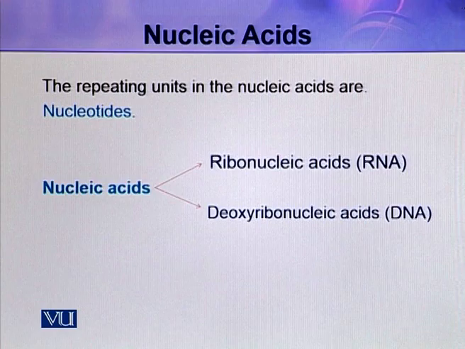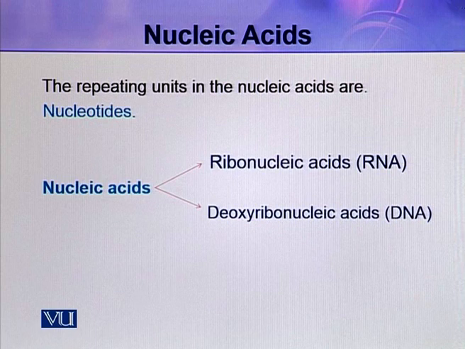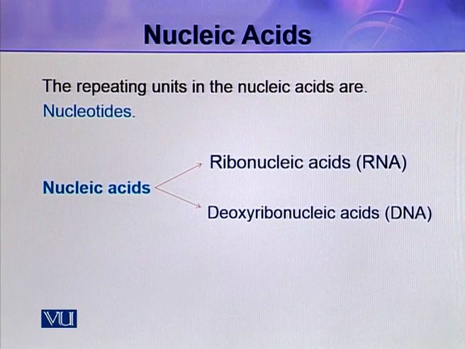Nucleic acids are mainly of two types. These are ribonucleic acids and deoxyribonucleic acids. Ribonucleic acid is abbreviated as RNA, while deoxyribonucleic acid is generally abbreviated as DNA. There are three types of RNAs. These are tRNA, transfer RNA, rRNA, ribosomal RNA, and mRNA, messenger RNA.